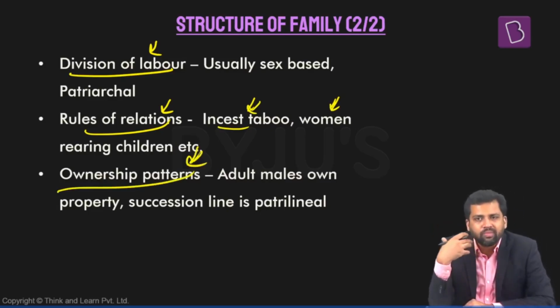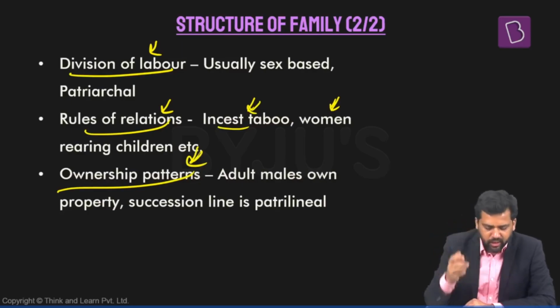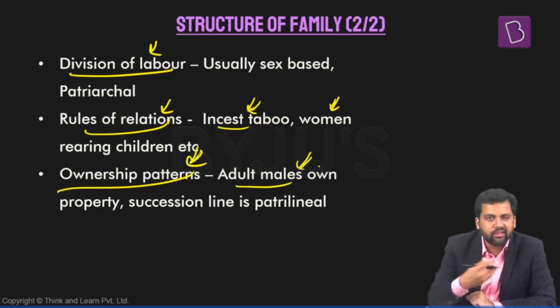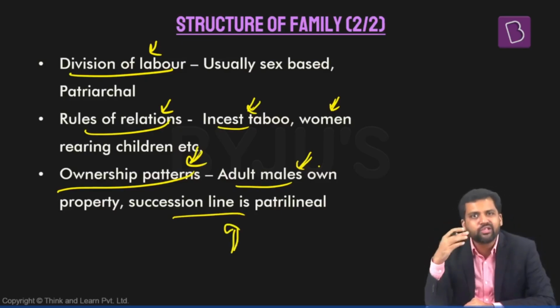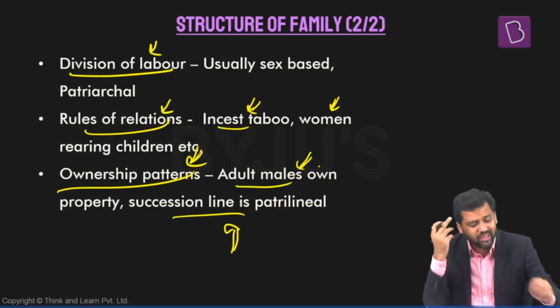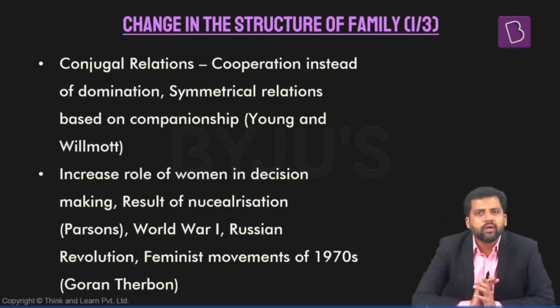Who holds property? How is the ownership pattern decided? Usually, the adult males own property and the succession is patrilineal. From males to males, the property is inherited. So typically, this is how the structure of the family looks, especially the extended family.